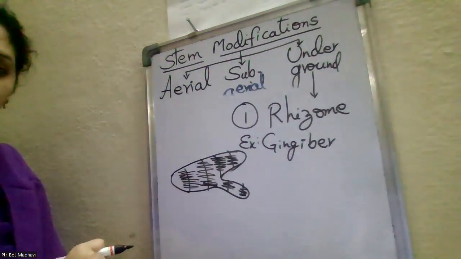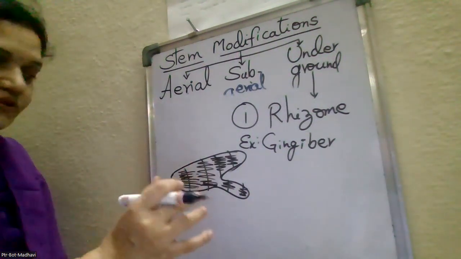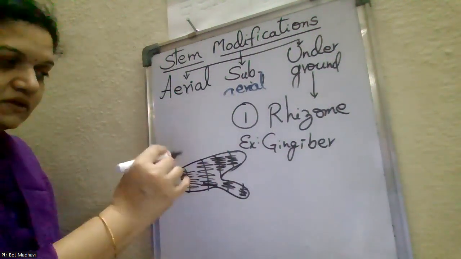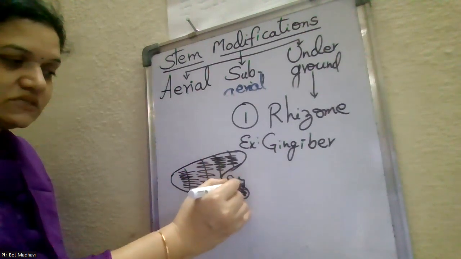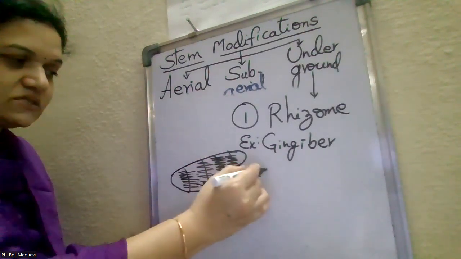This is the ginger. In the diagram, these are the nodes. This is the node. This space is the internode. These are the scale leaves.